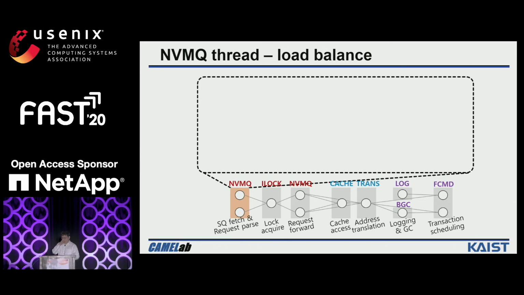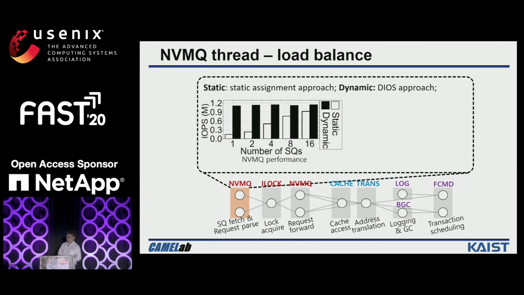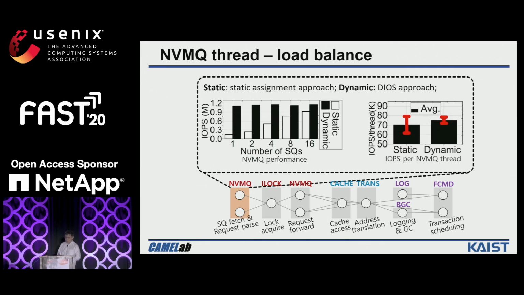We also evaluate the performance of NVMQ threads by examining the static assignment solution and our DIOS approach. As you can see from the figure, the DIOS approach can keep the high performance with various numbers of submission queues. In addition, with DIOS, each NVMQ thread can process a similar amount of load, which guarantees the load balance.